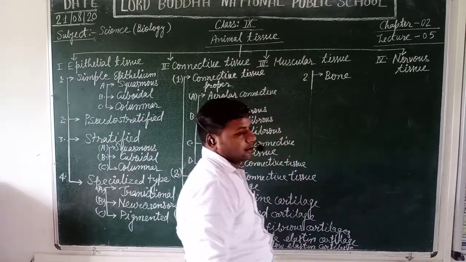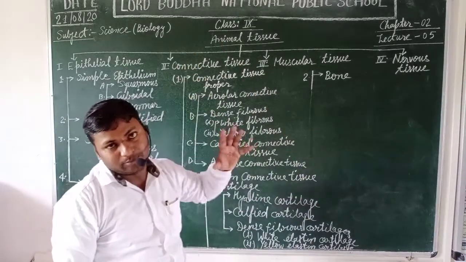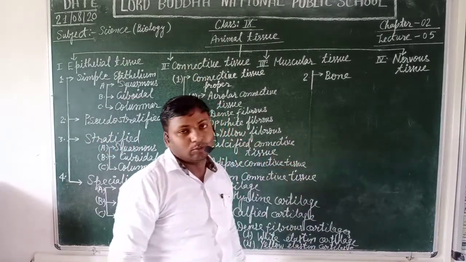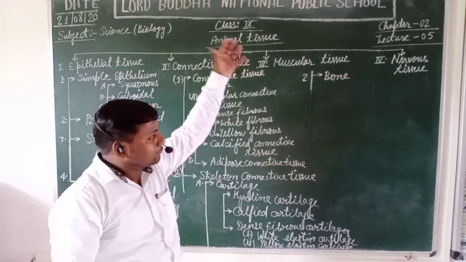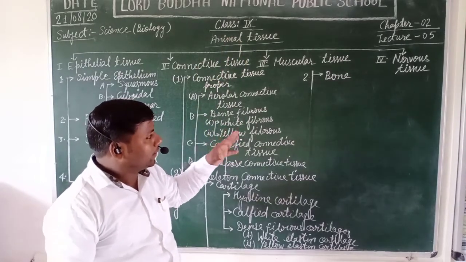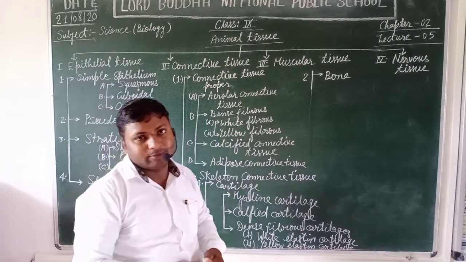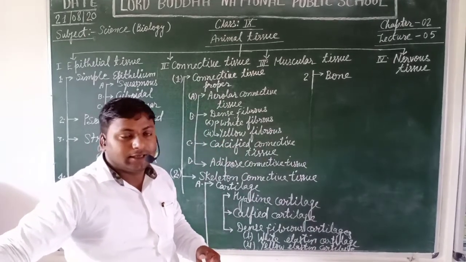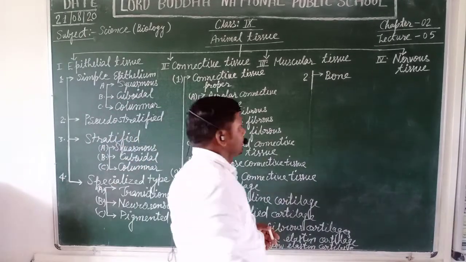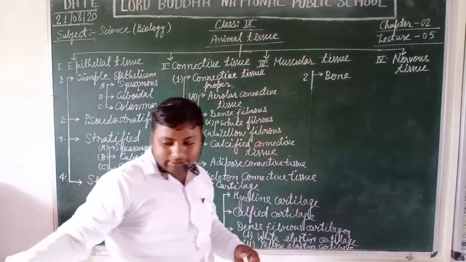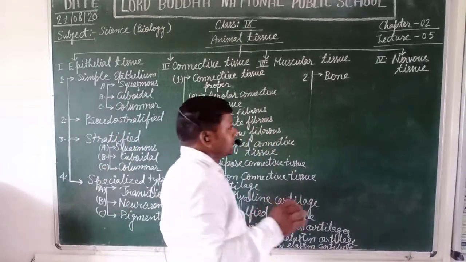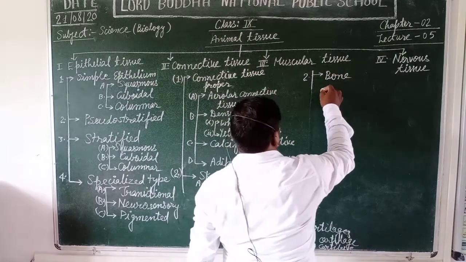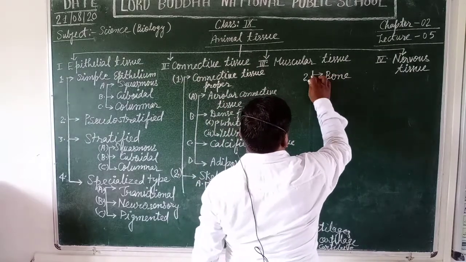Bones are hard and rigid connective tissue that not only makes the framework of our body, but is also responsible for movement and locomotion along with the different types of muscles. Bones are further classified into three categories. What are these? Let's see.